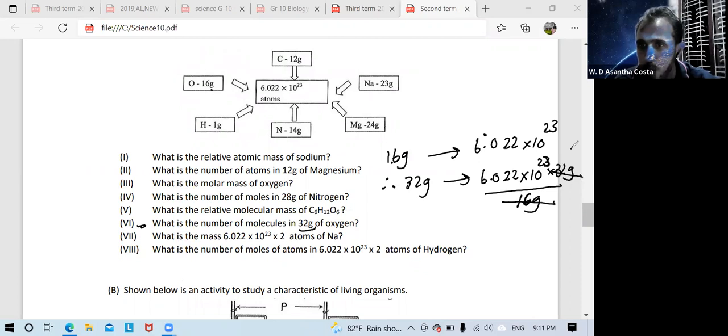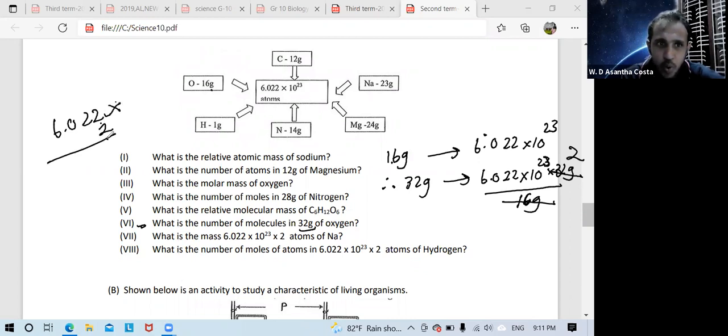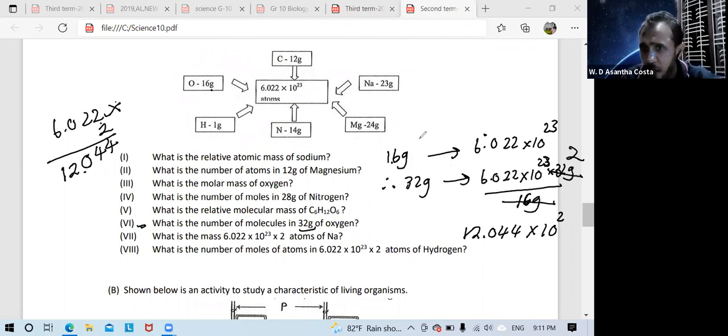So here it is 2. Now 6.022 multiplied by 2 is 12.044. Then the answer is 12.044 into 10 to the power 23. Now like this, 16 coconut 1 American dollar means 32 coconut 2 American dollar. Like that we multiply by 2.